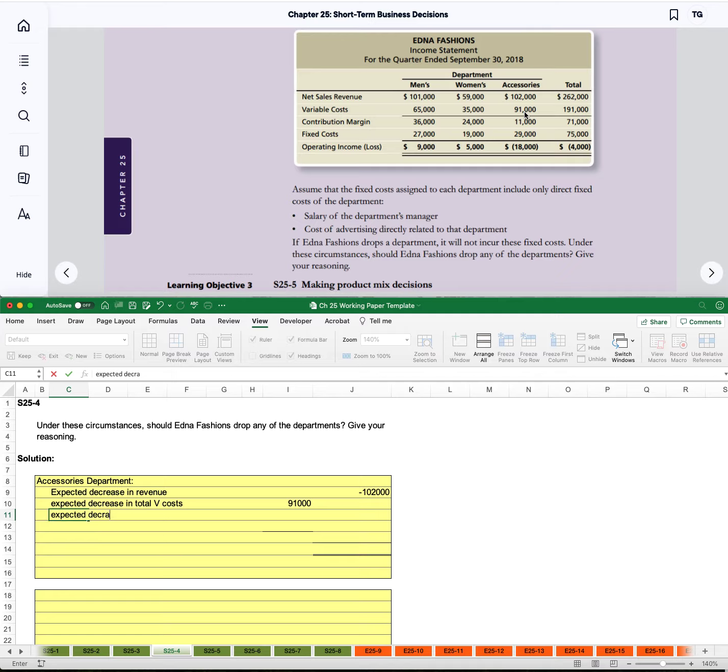Then the expected decrease in total fixed costs, and so that would be $29,000, which would give us an expected decrease in total costs of the sum of those 2 things. And so let's calculate this here.